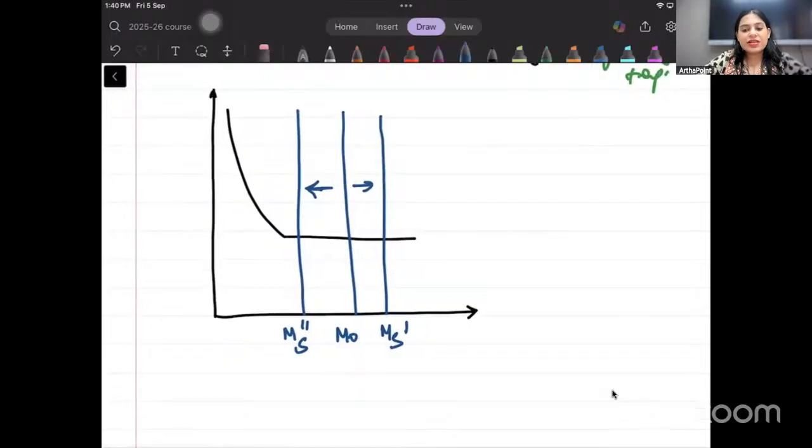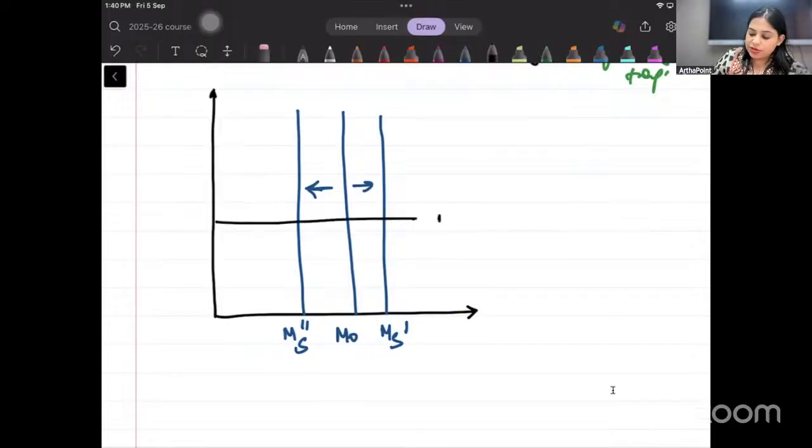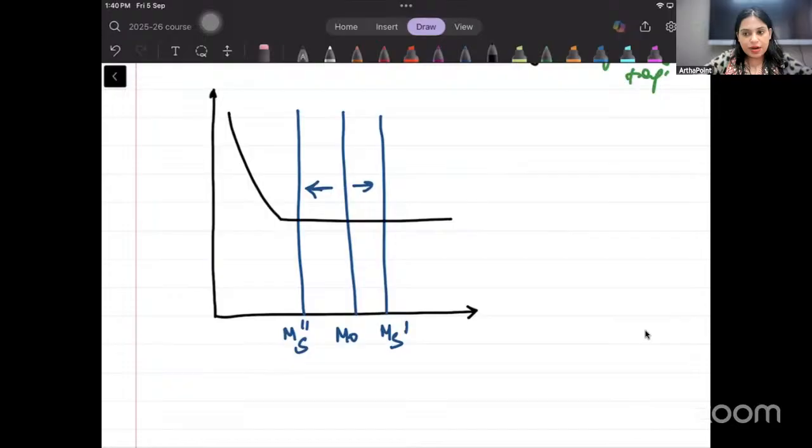So because the demand curve is horizontal, although we show this aspect of demand curve, but usually this is liquidity trap. The demand curve is horizontal, right? We want to show it that after certain interest rate, it has become horizontal. That is why I'm showing it like this. But since the demand curve is horizontal, any increase or decrease in the supply of money does not change the interest rate, right? You are trapped in a situation where you are not able to change the interest rate.